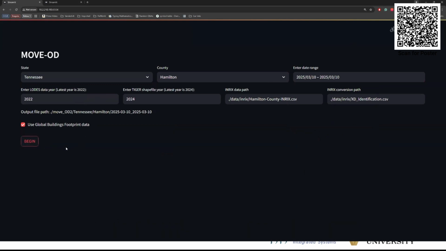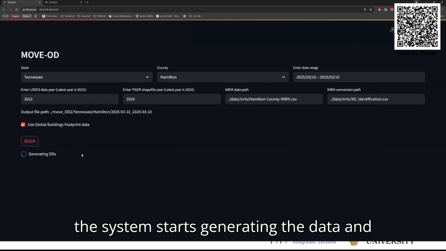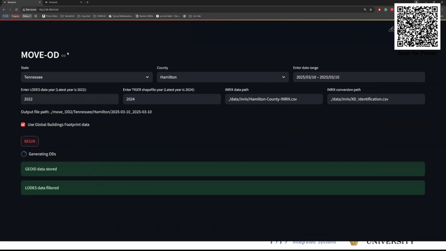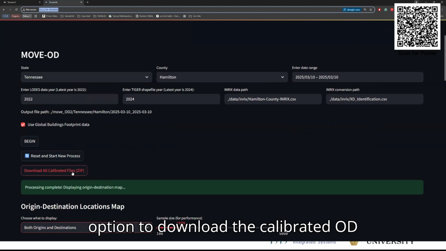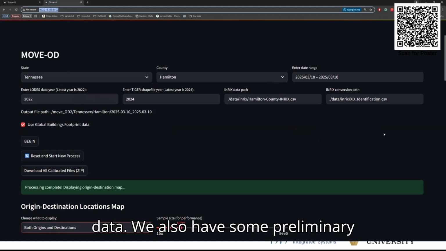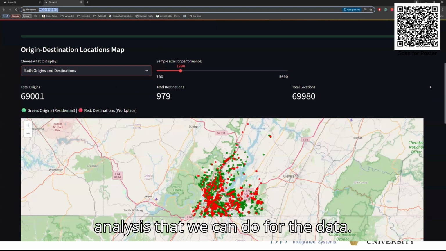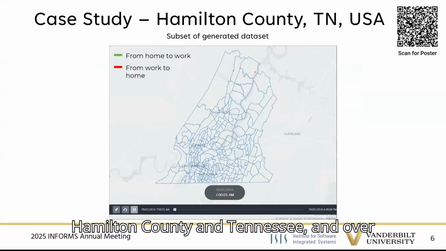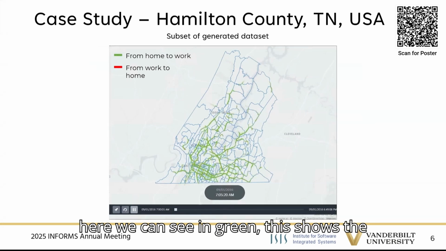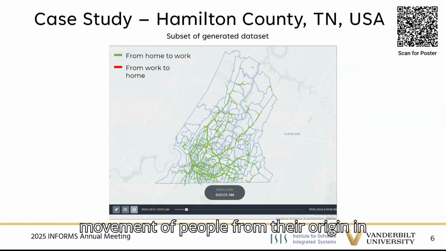Once we click Begin, the system starts generating the data and it goes through the process on its own. Let's see how it looks when it's complete. So once done, you'll have the option to download the calibrated OD data. And we also have some preliminary analysis that we can do for the data. This is a case study we generated for Hamilton County and Tennessee. And over here, we can see in green, this shows the movement of people from their origin, the home, to